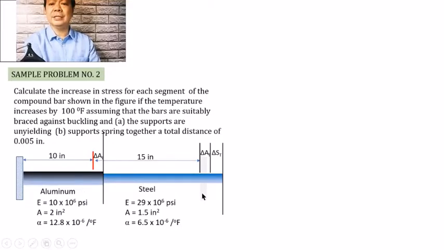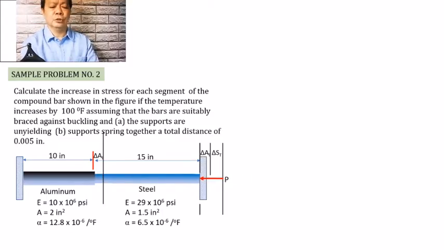But because there is the wall, we have to bring back the wall. So how are we going to bring back the wall if the end of the steel is already beyond that wall? So we need to apply an internal load to bring it back to original form of restraint. So we have to bring back the wall at this point. So what shall we do is to induce now, create now a deformation due to this P, so that we can bring back the wall at this position. So we have to consider bringing it back that.